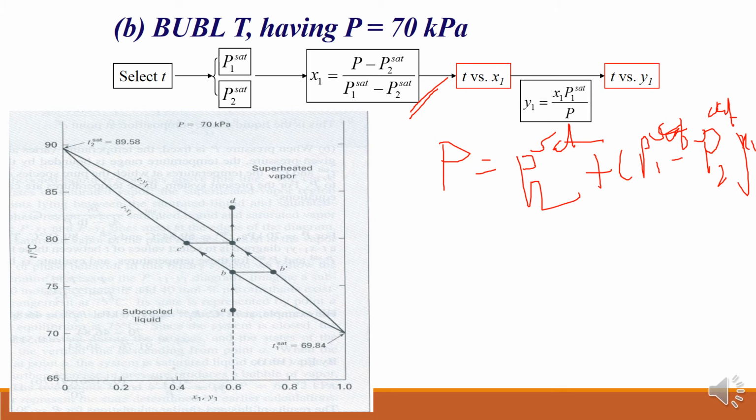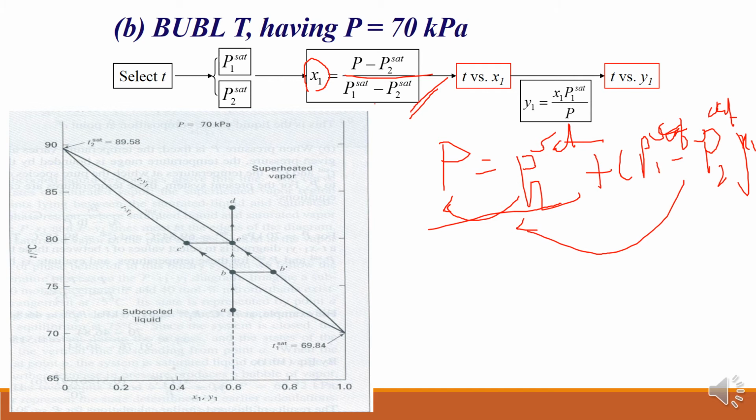We have rearranged this: P minus P2 saturated, divided by P1 saturated minus P2 saturated, is equal to x1. So this is the simple equation you have, that x1 is equal to this value.